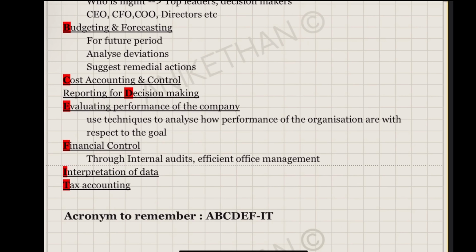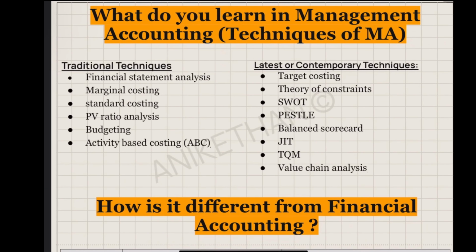Since there is going to be a loss, our profit comes down. Because of that, my tax also will be lower. So they will do this analysis: which stock can I sell so that my tax comes down, and overall it does not affect my company. So here it talks about what techniques you will learn as a management accountant. Some are generic, some techniques are specific. If you are a CA student, CMA student, or even an MBA student, you will learn all of this, or some of it.